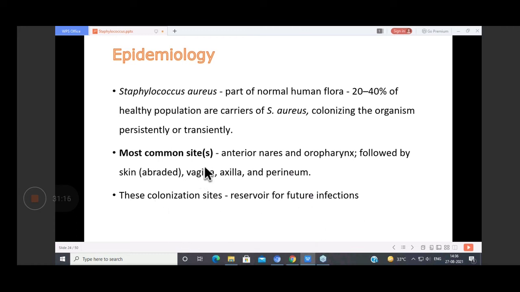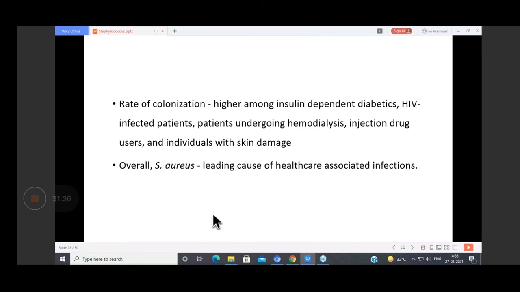Then these colonization sites are a reservoir for future infections. The rate of colonization is common in individuals who are dependent on insulin, then HIV infected patients, or injection drug users, and individuals with damaged skin.